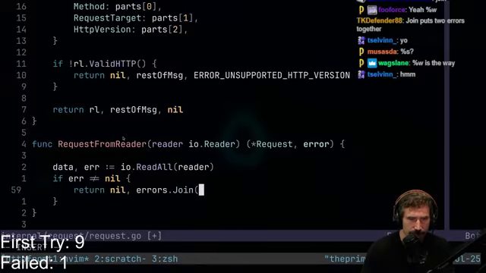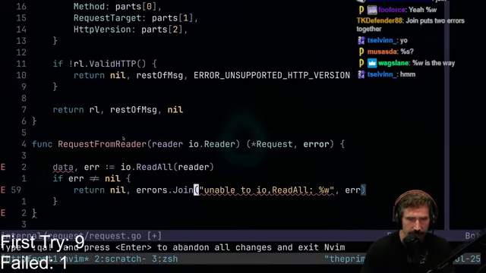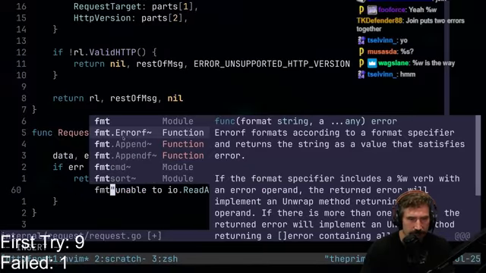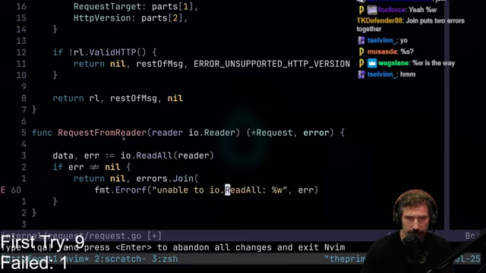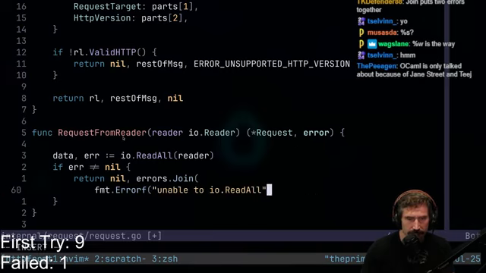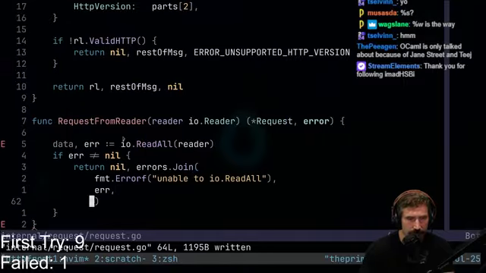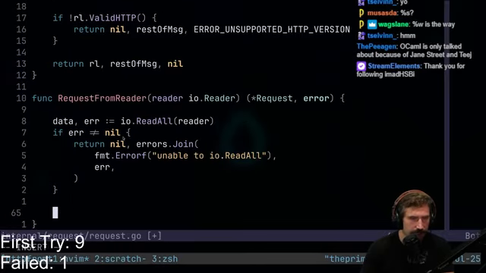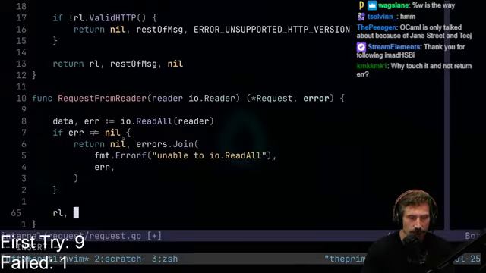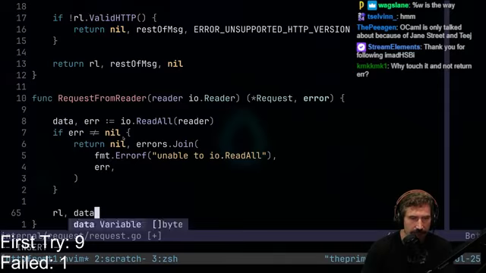So then I would just paste in this one, and so that means I'd go fmt.Errorf, unable to read, IO read all, right? And then I could also do that, and do that. There we go, right? Yeah, okay, that's fine with me. Once we have the data, I'll have the request line. We'll have rest data, and then I'll have, let's see, hold on.